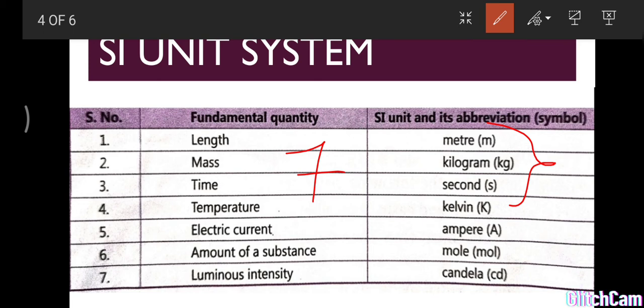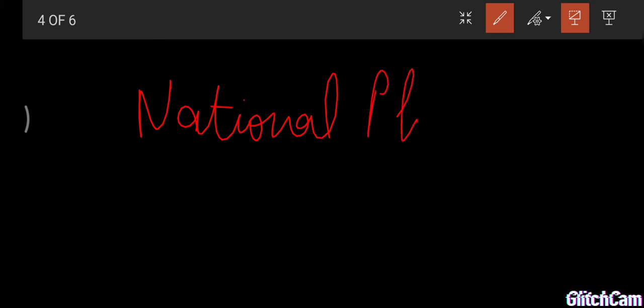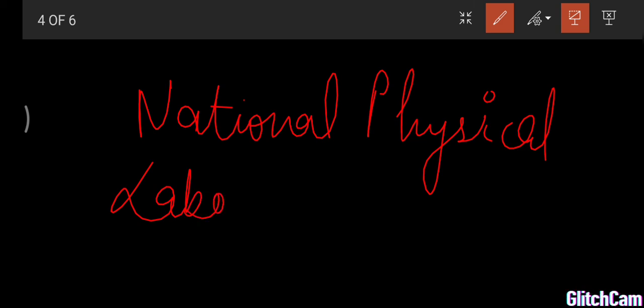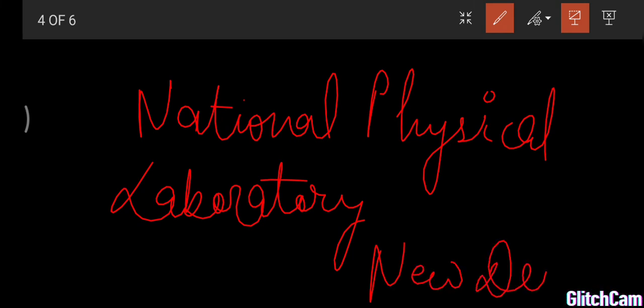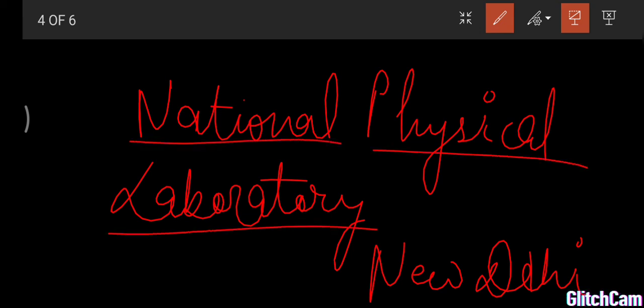And one more thing: in India, the SI standard is maintained by the National Physical Laboratory, located at New Delhi. Okay, so this is important.